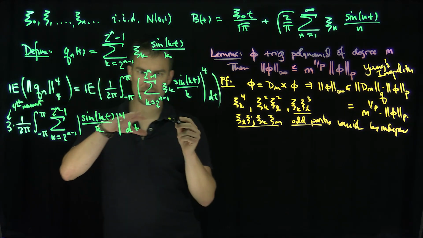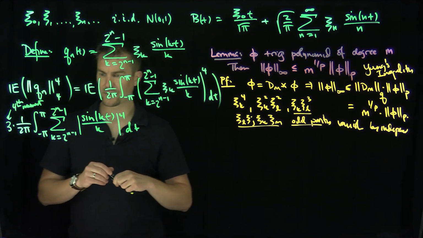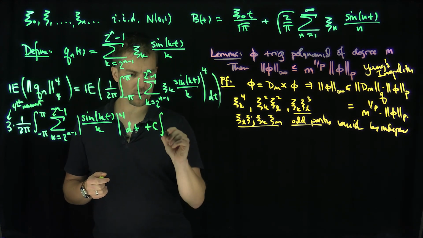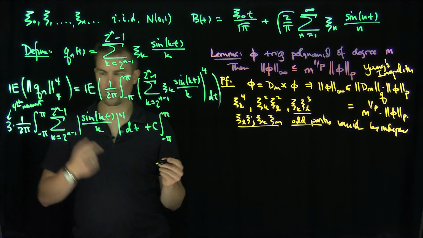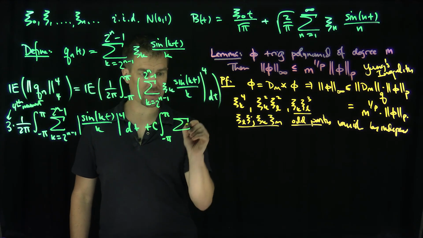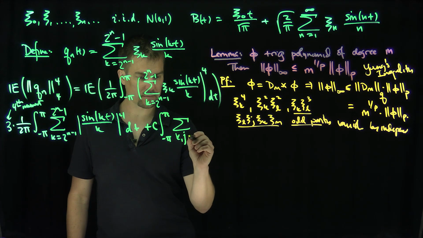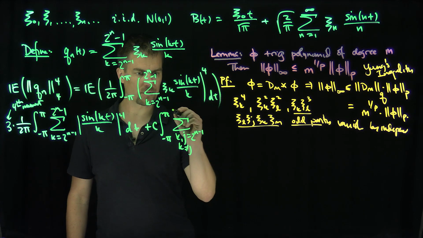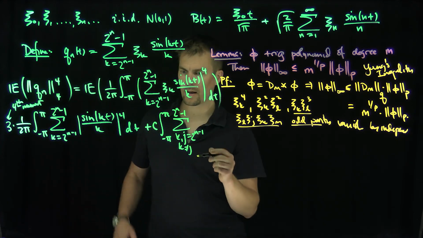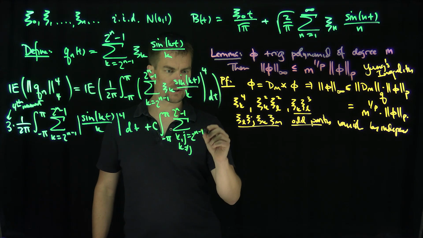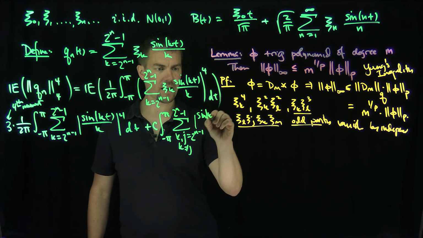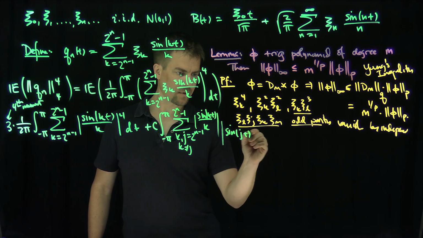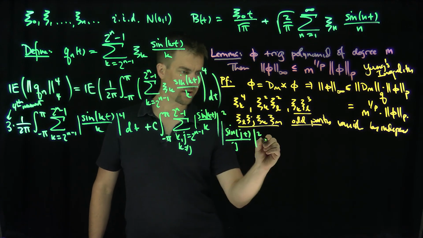And then I'm not going to be able to figure out the exact count of these things. I'm just going to say roughly on what order do we have these things over here. So on order what? Then we have some constant c, integral from negative pi to pi. Then we have pure second moments. Then we're going to have the sum over k and j, k not equal to j, going from 2 to the n minus 1 up to 2 to the n minus 1. Then I have just the moments, then we have these things squared over here. So we're going to have a sine of kt over k, and then the sine of jt over j squared dt.